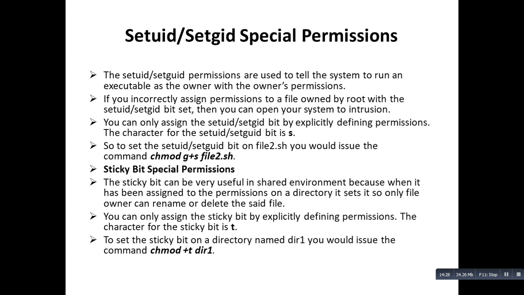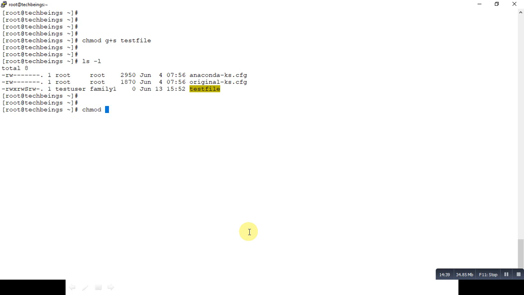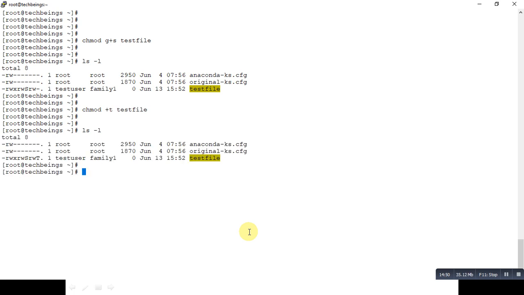And how do we know that there is a sticky bit present and how is a sticky bit applied? With this command, that is chmod plus t and the file name. Let's have a look at the file, and if you can see, the sticky bit is there and the set UID set GID is also present on the same file. So that means if any other user wants to make any modification or wants to delete the file, he will not be able to do that.